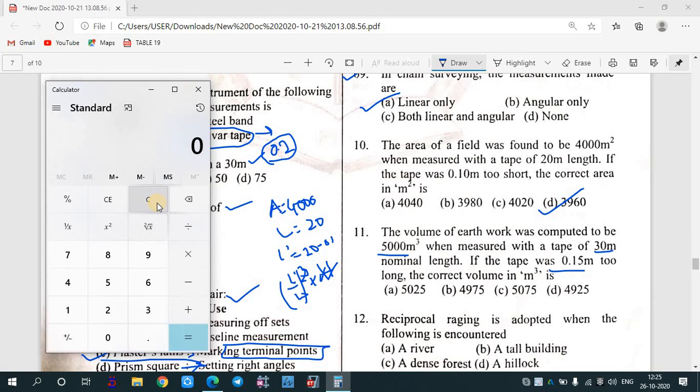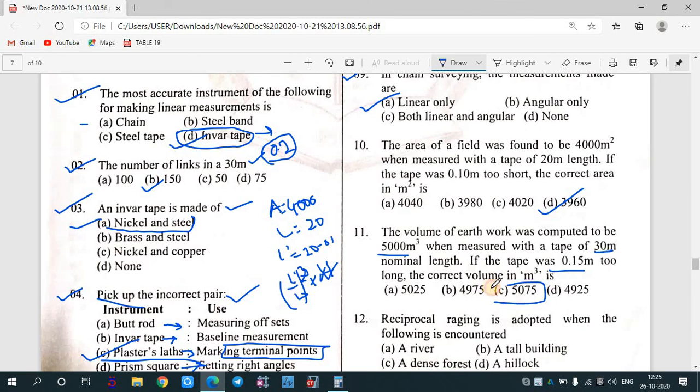L dash will be what? 30 plus, this time because it is too long, 0.15. Okay. Divide by what? 30. So we need to multiply it thrice, because since it is a cube, 1.005 into 1.005 into 1.005. So this is the cube into the measured volume, into volume is what? 5000. So the final answer is coming out to be 5075. So this is the correct answer for your question.